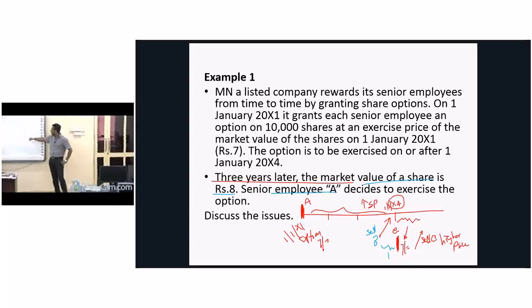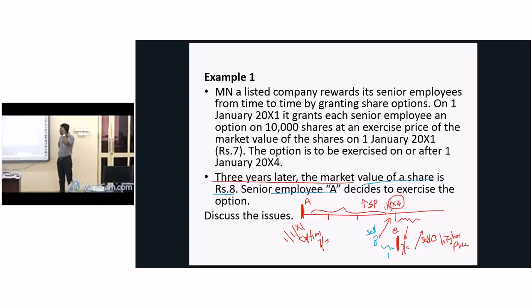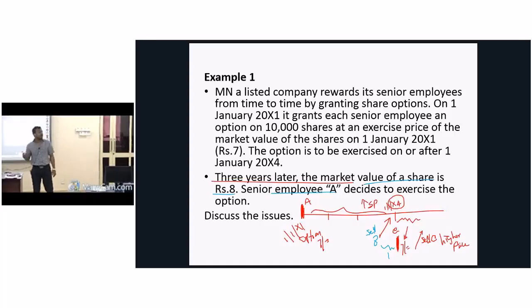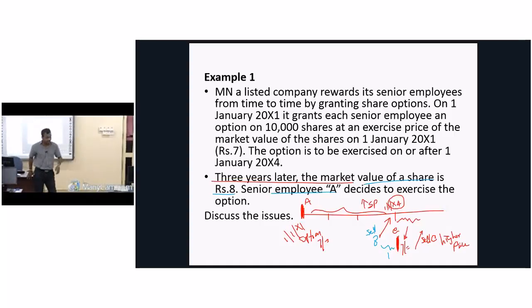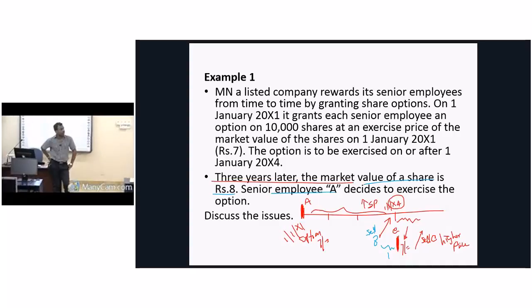Three years later, the value of the share is 8 rupees. Senior employee A decides to exercise the option. Yes or no? Yes, definitely this person will buy shares for 7. Why? Because the market price at the end of the 3rd year is 8. Then what is your gain? 1 rupee per share. Now the promise is given at the beginning to buy 10,000 shares at the end of the 3rd year. That means to buy shares, what you have to do? You have to work for the company for the next 3 years. You can't leave the organization. Also, you have to perform well.